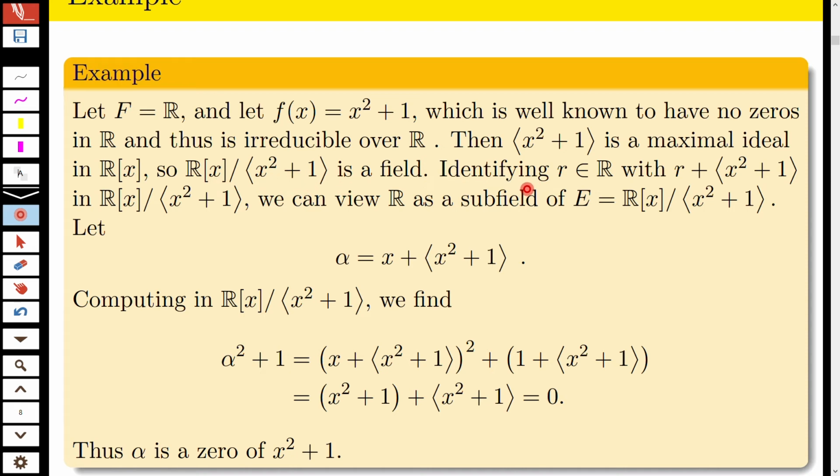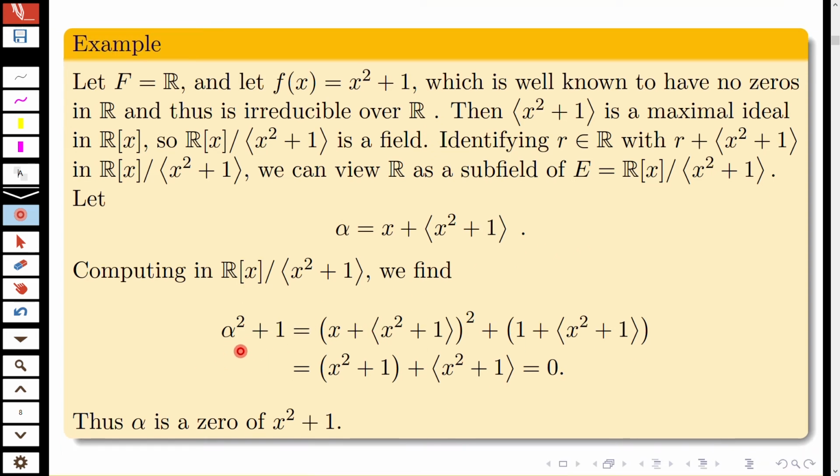Now you identify R with R plus the ideal generated by x squared plus 1 in R[x] over x squared plus 1. We can view R as a subfield of E, that is equal to R[x] by the ideal generated by x squared plus 1. So here alpha is x plus the ideal generated by x squared plus 1. Then consider alpha squared plus 1. Alpha squared is (x plus the ideal generated by x squared plus 1) the whole square, plus 1 plus the ideal generated by x squared plus 1, because we are identifying R with R plus x squared plus 1.